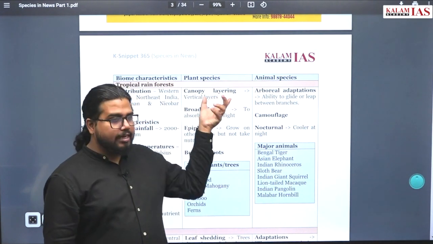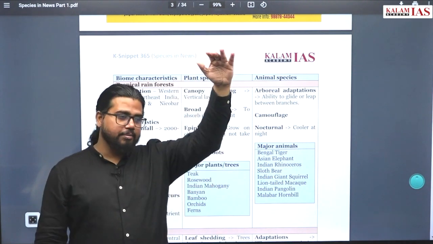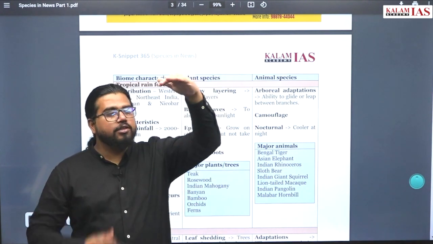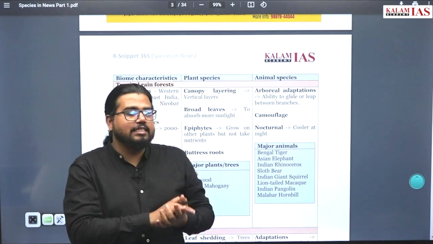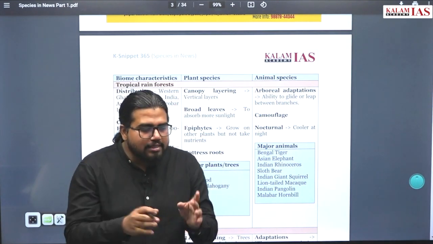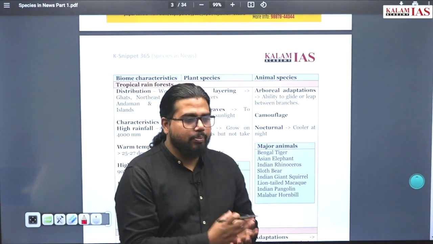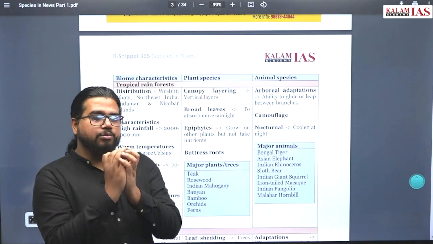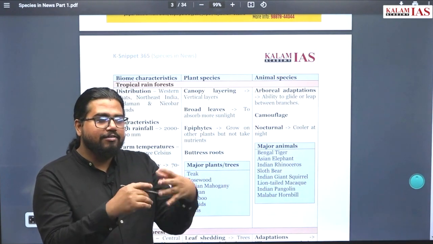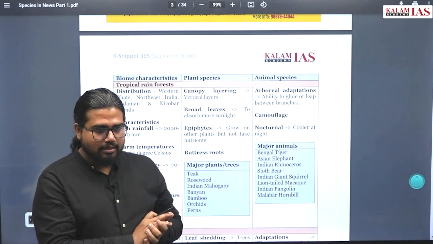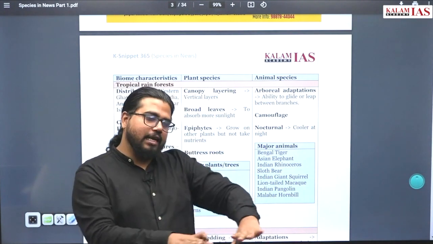Canopy layering means there will be trees of 50 meters high, and within the 50 meters you will see different kinds of ecosystems with different species distributions. At ground level the sunlight will be very less. So what kind of species will you find there? Plants which are adapted to absorb the diffused sunlight or adapted to grow even in the shade of other plants.